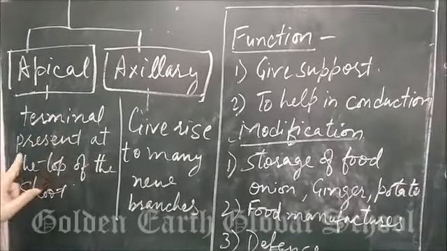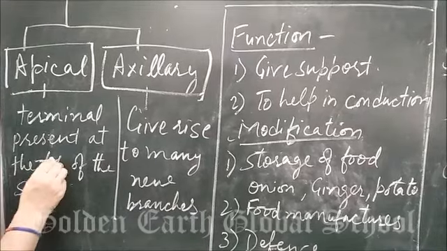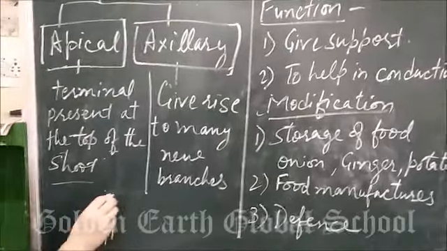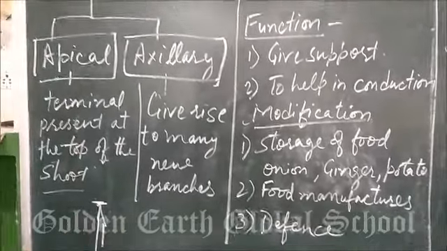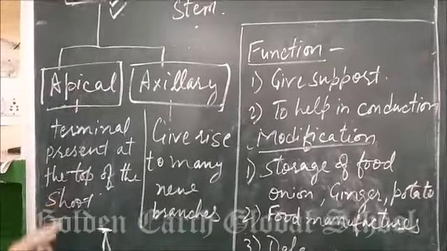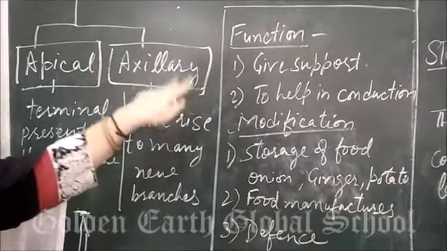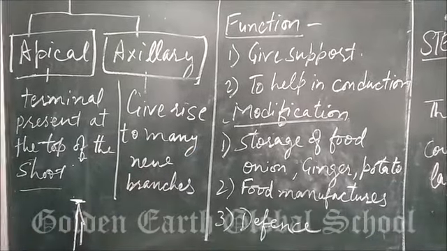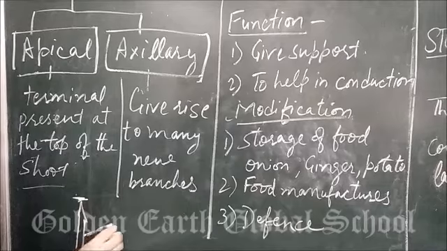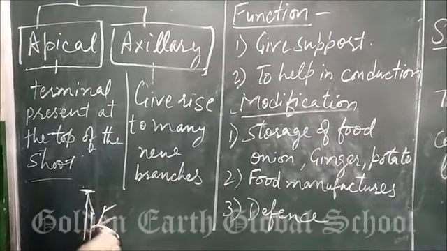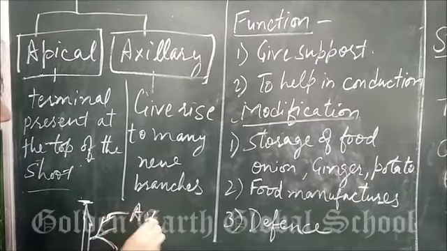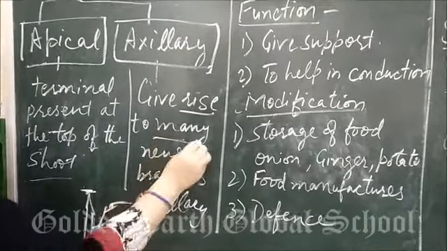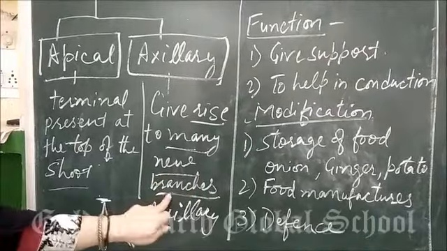It is present at the terminal. Terminal means the top of the shoot, where the plant grows. This is the apical part. It helps in increasing the length of the plant. Next is the axillary bud. It gives rise to many new branches. Here is the stem, and this is the axillary bud, which helps in the growth of many new branches.